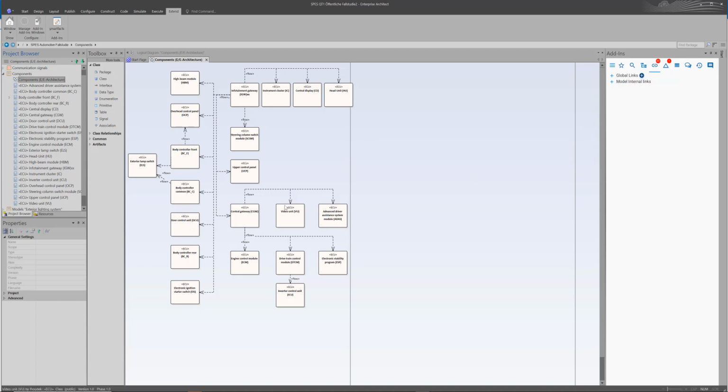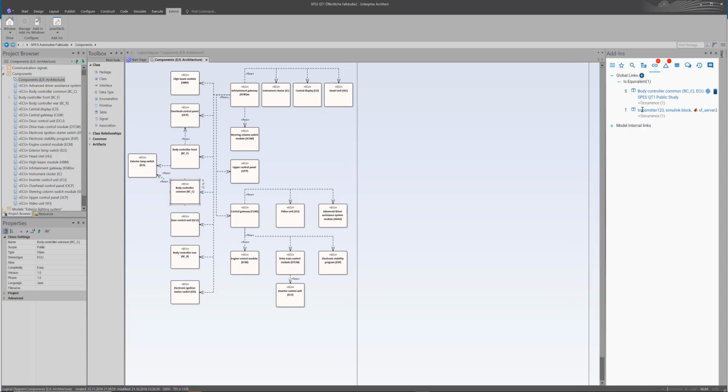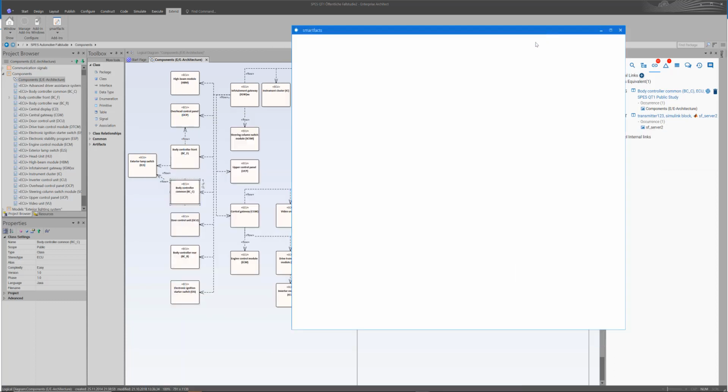And when I open a diagram, so when I change the content, the plugin will ask smartfacts, do you have any information for me? Do I have comments, chats? Do you have links? And smartfacts has answered, yes, we have some global links. So there's at least one global link, and we see the body controller here, this element is linked to the transmitter in the MATLAB diagram, and we see there are the occurrences. And yeah, let's go ahead and go to the local viewer and have a look.